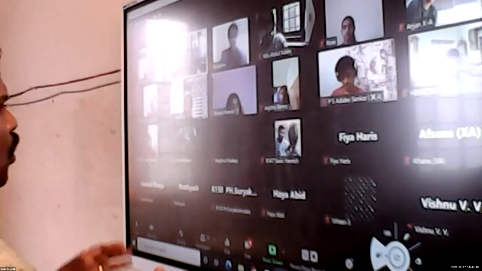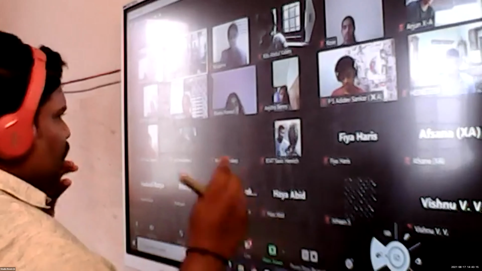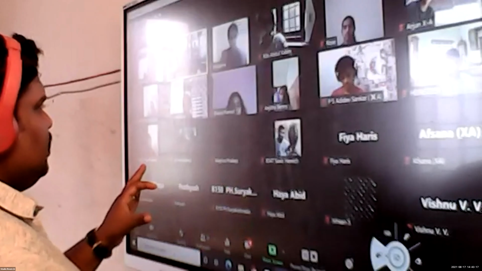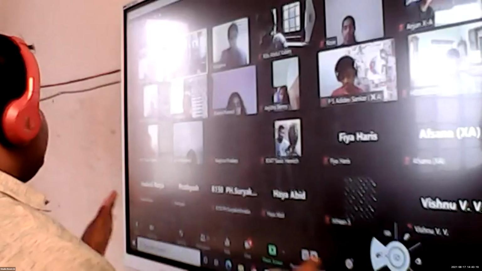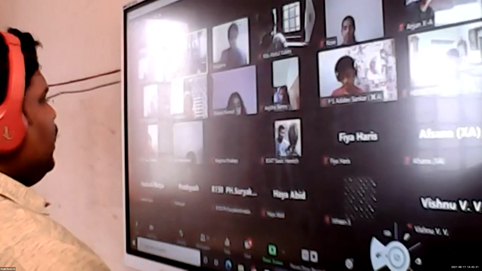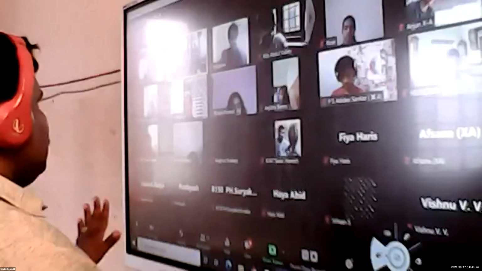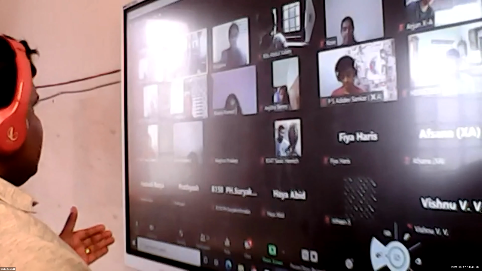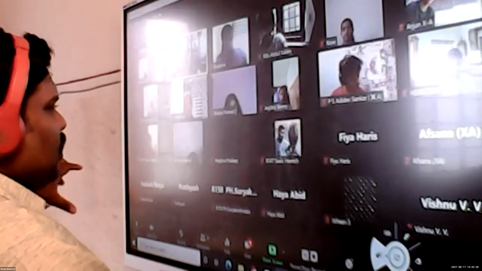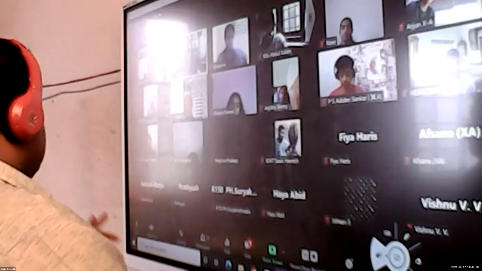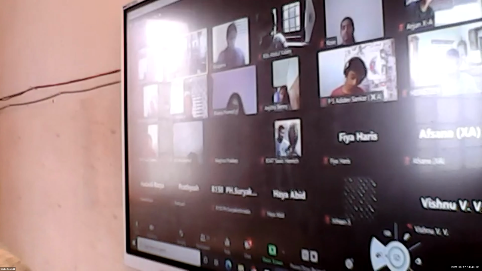All together, pictures are not necessary. You have to keep the pictures in between the project. And finally, don't include all the pictures in different pages, like a photo album. That kind of thing is not needed. So add relevant pictures along with the particular topic that you're writing in that project. Is it clear?